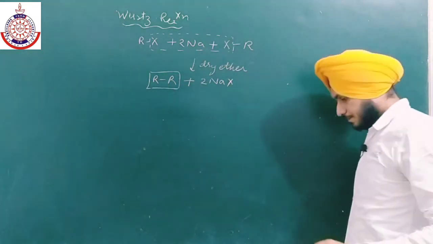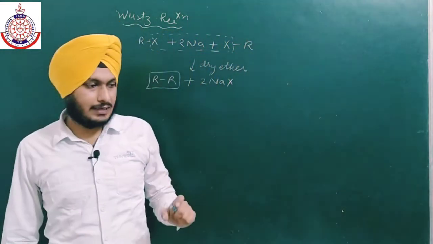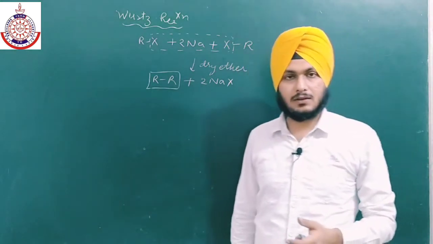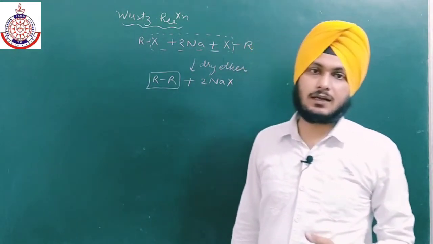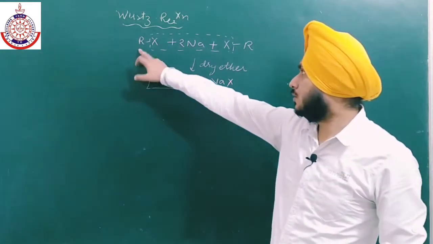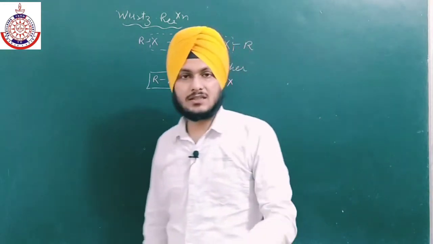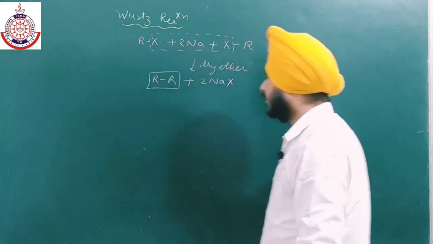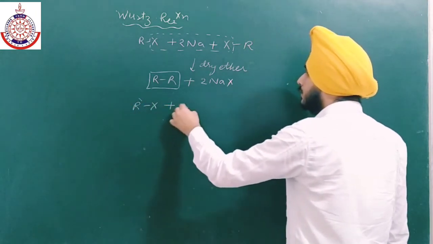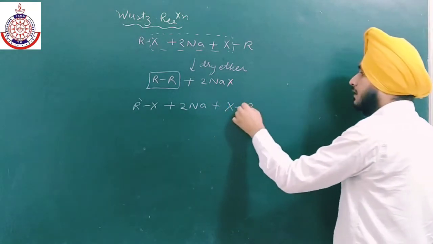Now the main limitation of this reaction is that it can only give symmetrical alkanes. We cannot prepare unsymmetrical alkanes. Symmetrical means the two R groups must be the same. If they are different, then the yield of this reaction is very poor. Why is the yield very poor? Because if we are taking two different R groups, then there are three possibilities.